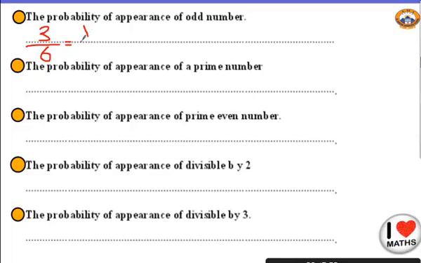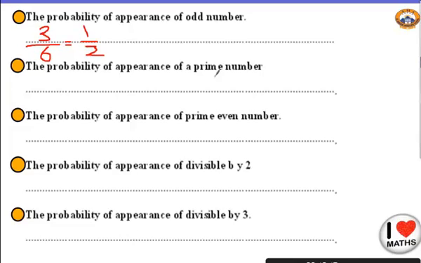So it will be 1 over 2, which is half. Yes, thank you. What about the probability of appearance of a prime number? Do you remember what my prime numbers are? How can I know that this is a prime number?